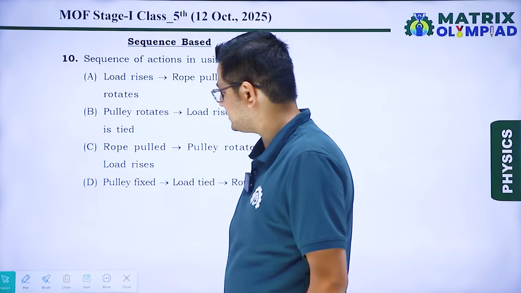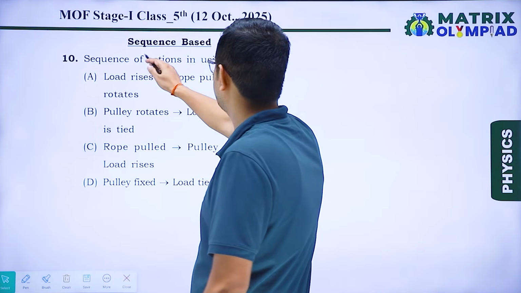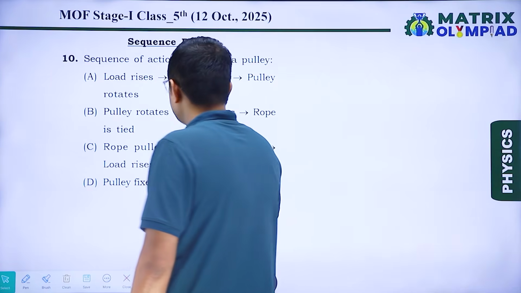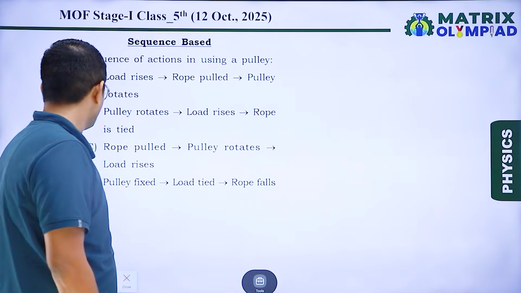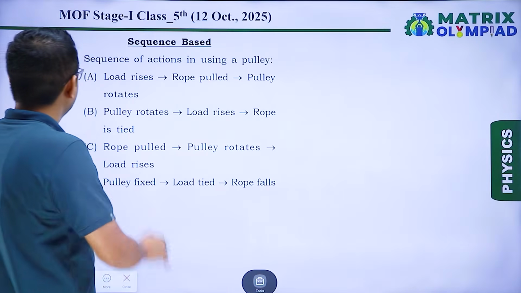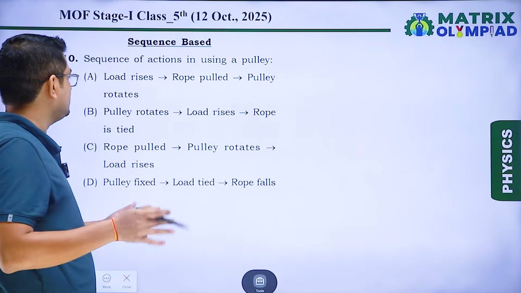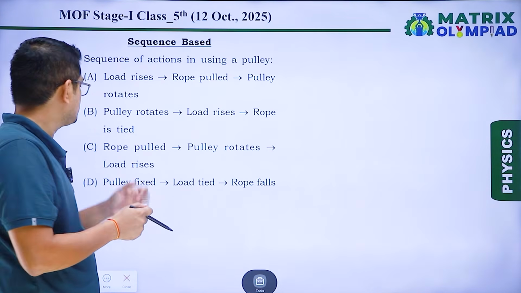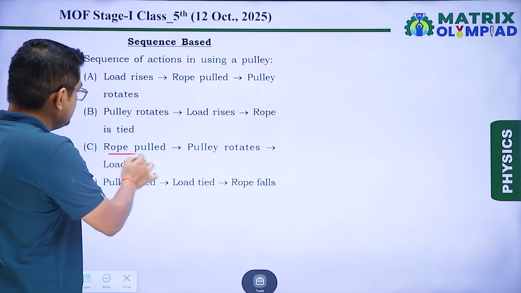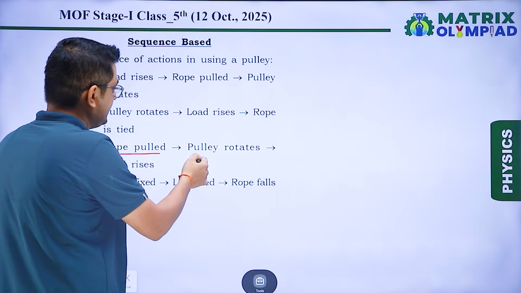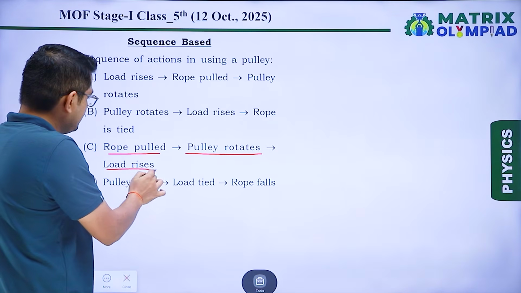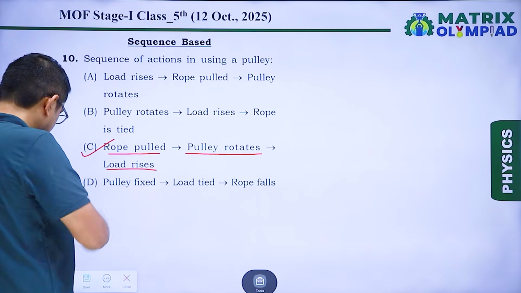Question number 10, that is our last question, that is sequence based. So we have to pick the correct sequence. So it is based on pulley and rope. So in this, number 1, load rises. No, first of all, what we do, we pull the rope. Okay, so rope pulled, yes, and then second case, pulley will rotate, and in the last, load will rise. So option C is our correct answer.